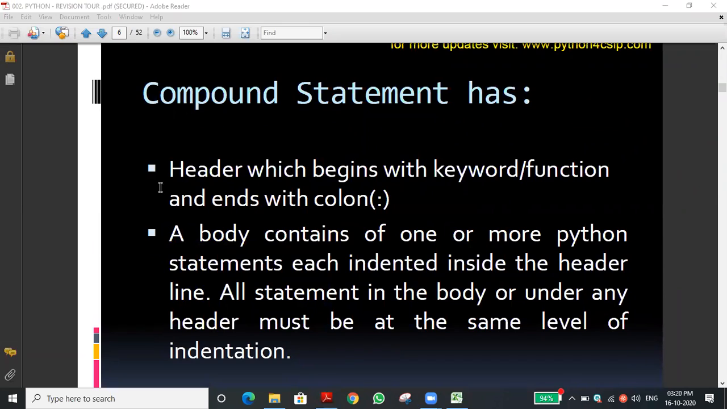Compound header, that's what we have mentioned. The header should end with what? Colon. That is the first thing. And the second thing: the body contains one or more statements. For the compound statement body, we have to give 4 spaces. That is called indentation. Indentation means the spaces, 4 spaces we have to give.